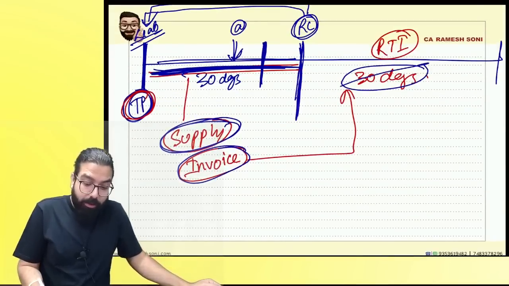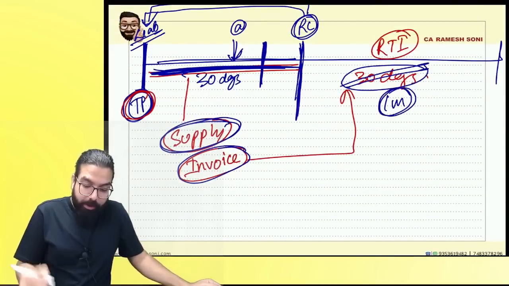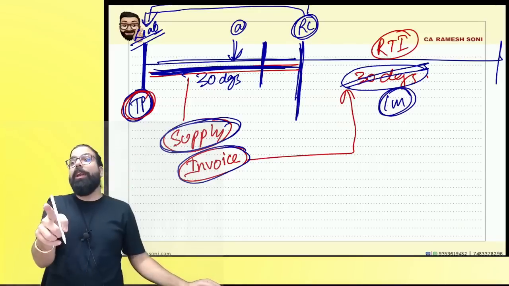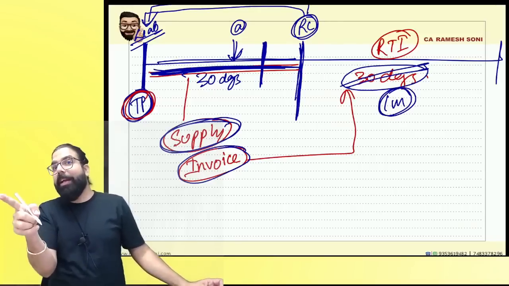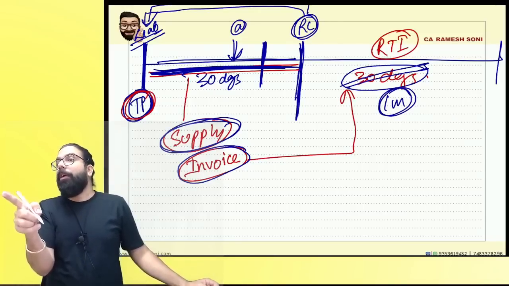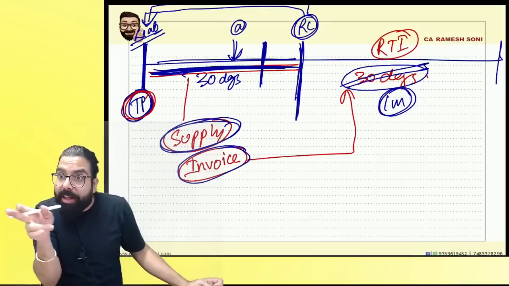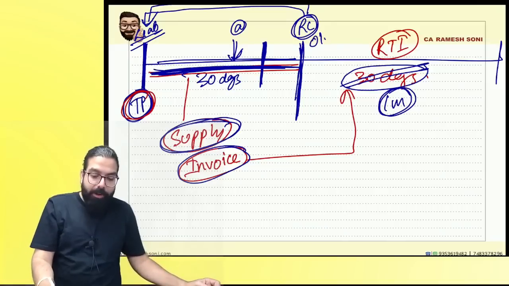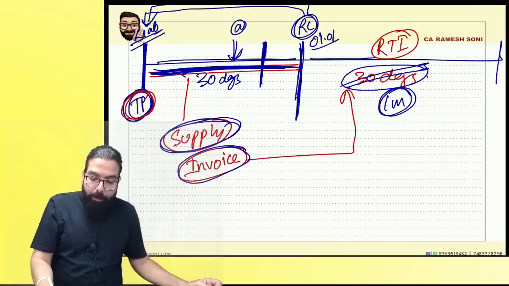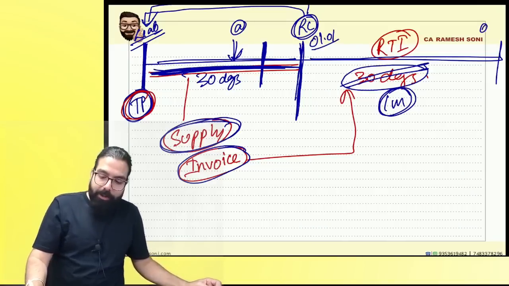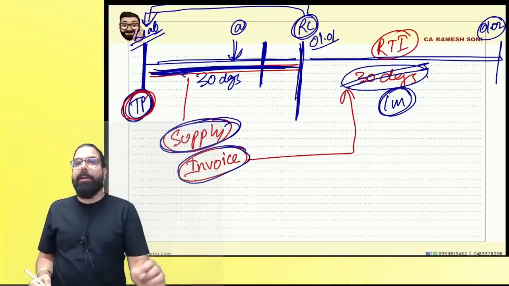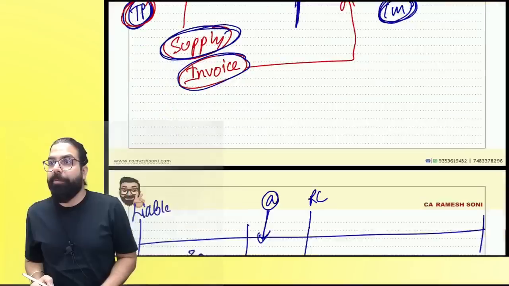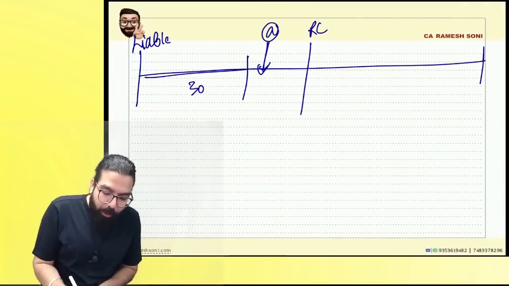Venki says, sir, it is not 30 days, it is 1 month. It is date to date. When it is days, you have to calculate the exact number of days. When it is 1 month, if registration certificate is on 1st January, then it means by 1st of February. Are we clear? Thank you, Venki. I missed it. Okay, everyone. Are we all 100% clear? Can I go ahead? Now, sir, I have to apply within 1 month.